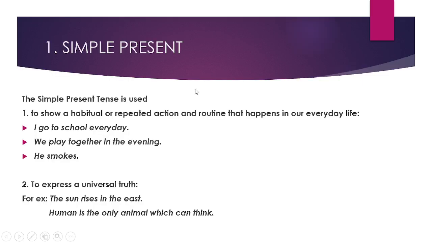So now let's see the first tense, that is simple present tense. The simple present tense, as the name suggests, is very simple. The simple present tense is used to show a habitual or repeated action and routine that happens in our everyday life. Actually, simple present tense is used to show a kind of habit or any repeated action or routine that happens in our everyday life.